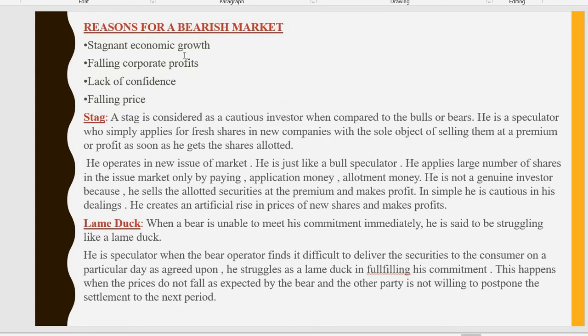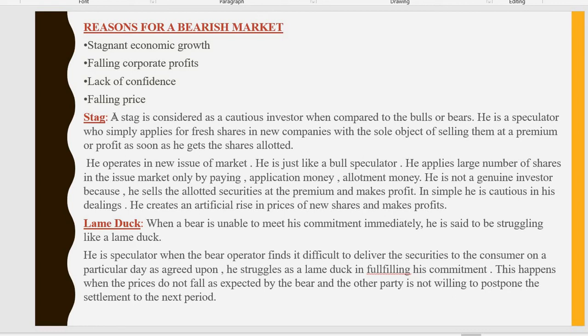And the next is reasons for the bearish market. This is stagnant economic growth, so there will be constant economic stagnation and falling corporate profits. If the price of securities is coming down, obviously corporate profits will be falling. Another reason is lack of confidence: he does not have any confidence in a rise in the securities market, only in falling prices. So as I said, the bearish market is a market where the prices of securities will fall.